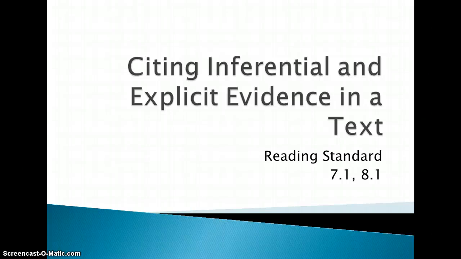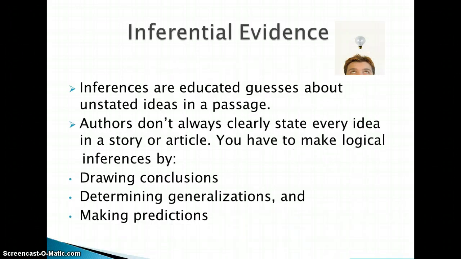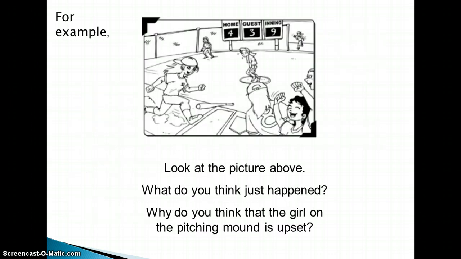Hi, we're looking at citing inferential and explicit evidence in a text, Reading Standards 7.1 and 8.1. Inferential evidence. Inferences are educated guesses about unstated ideas in a passage. Now, sometimes authors don't tell us everything. They don't clearly state it for us. They make us have to infer by drawing our own conclusions, generalizations, and even making our own predictions.